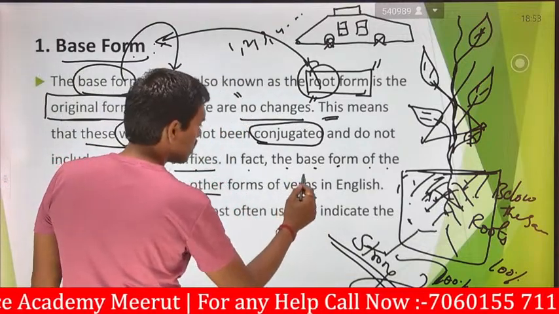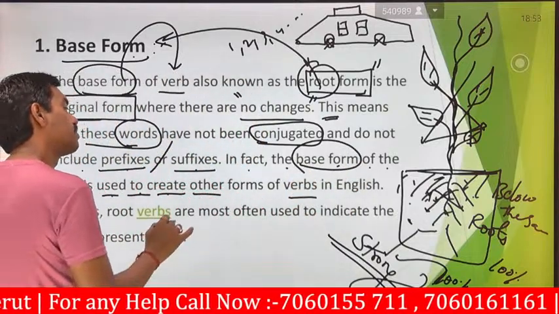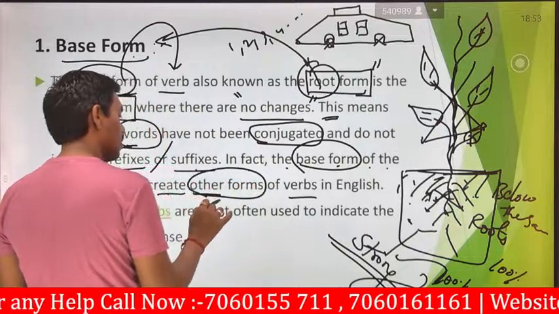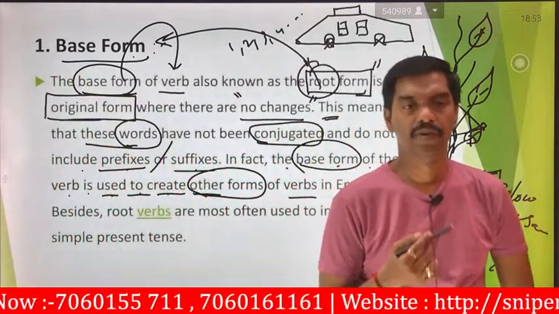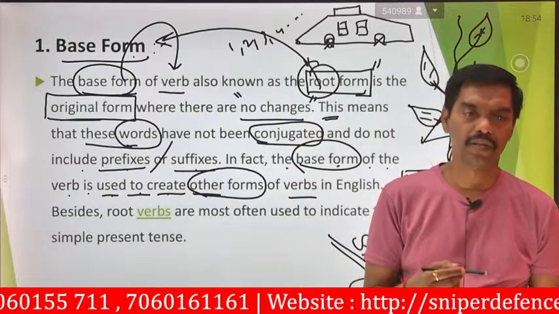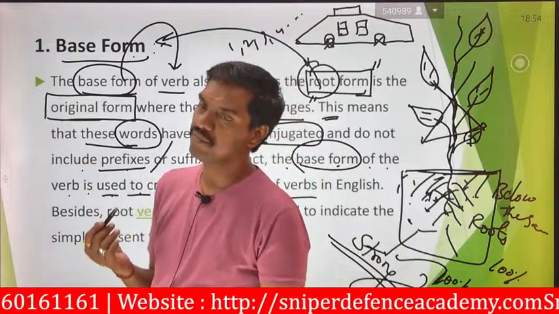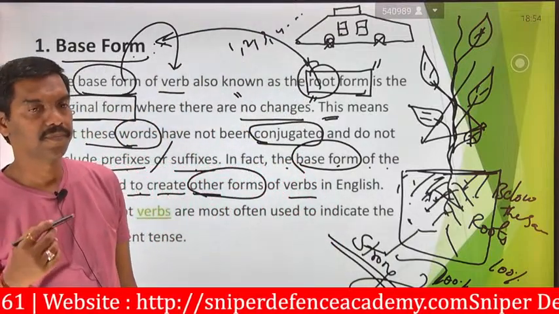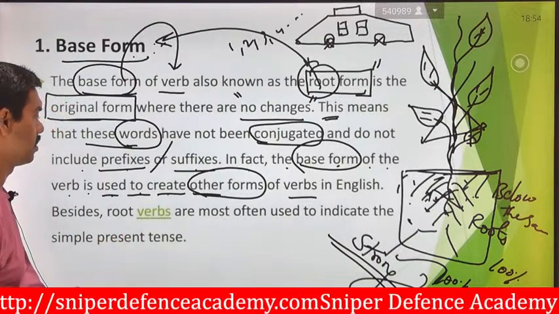Sometimes they are saying that these base forms can also be used to create other forms of verbs. That's why, as I already said, there are alternate words available for particular words, with the same meaning. They are said to be other forms of verbs in English.